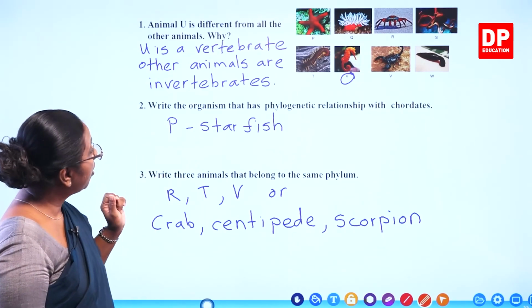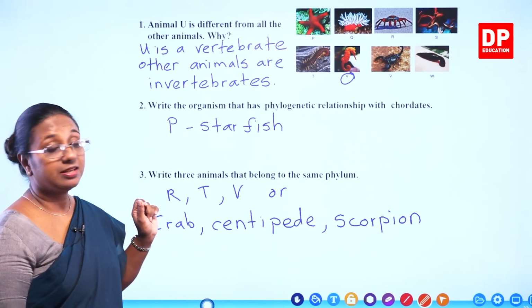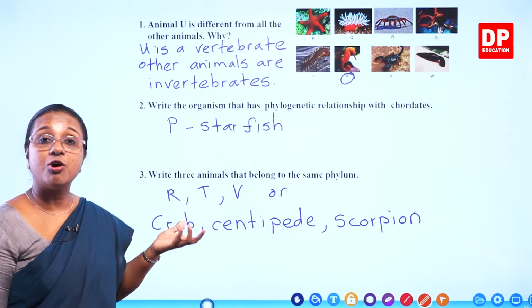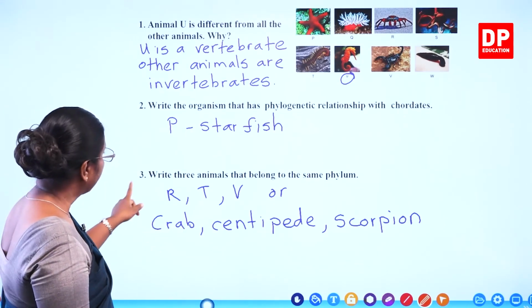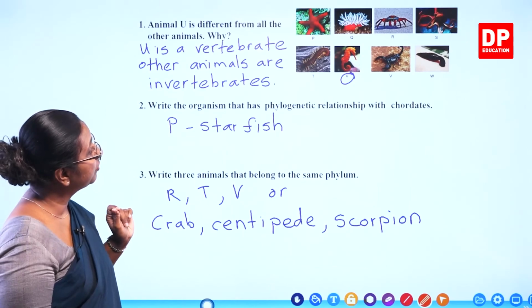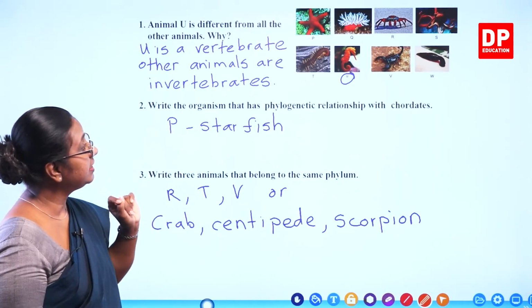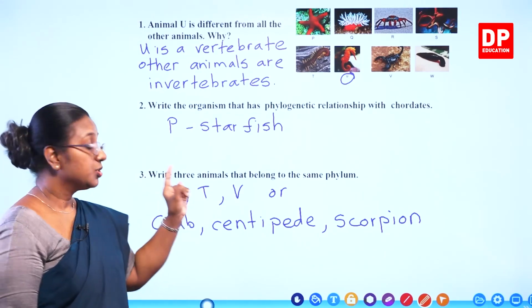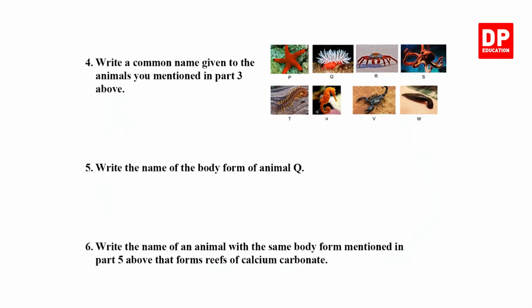And the organism that shows phylogenetic relationship with chordates is starfish, that is P, because it belongs to echinodermata. And the 3 animals that belong to the same phylum, that is phylum Arthropoda, are crab, centipede, and scorpion. So that is R, T, and V. So with that, I will move on to the next one.